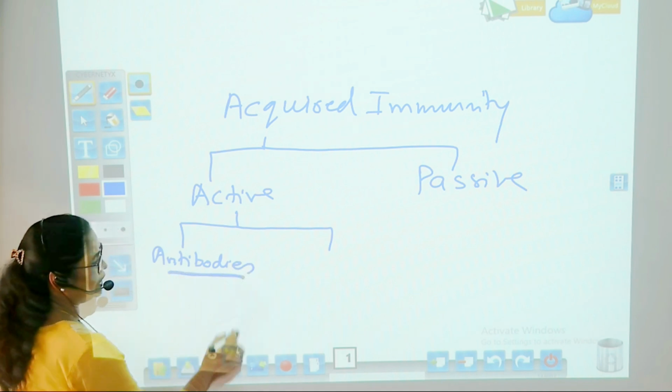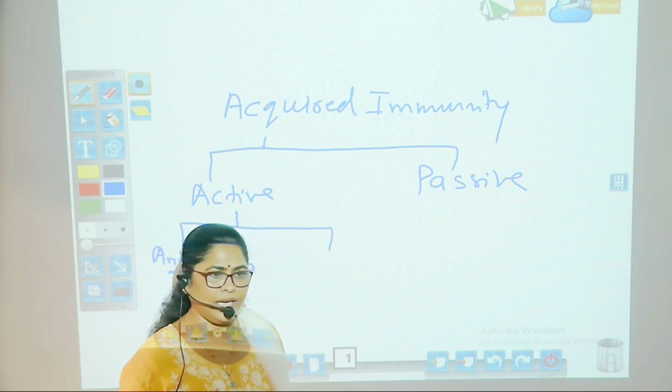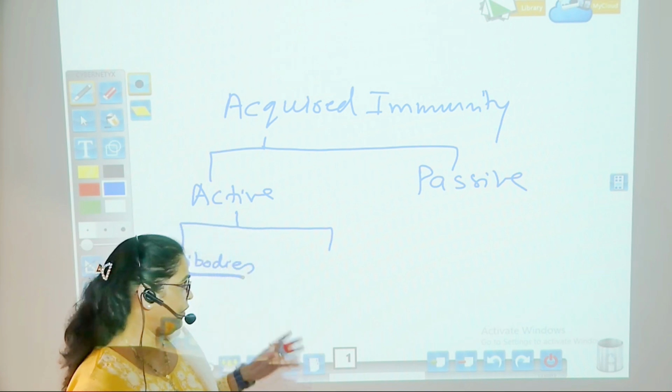The individual will develop antibodies against that particular infection in a very natural way.